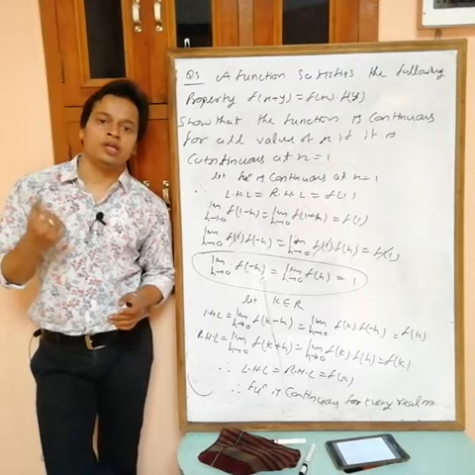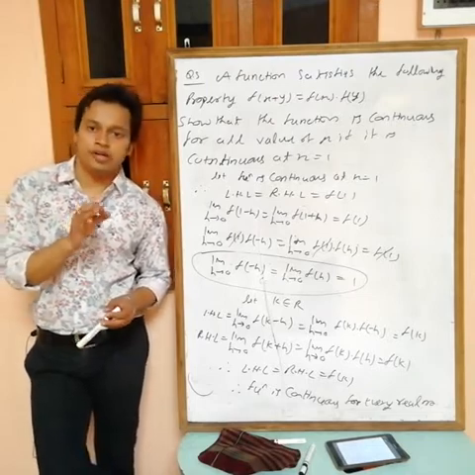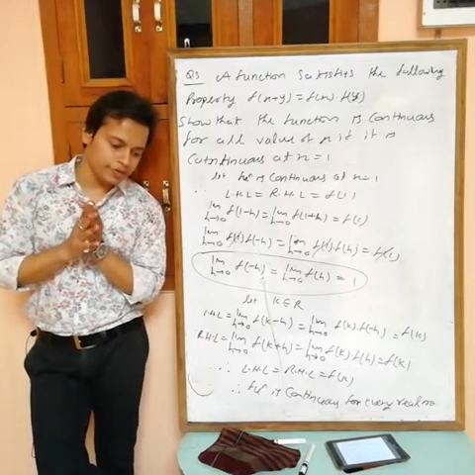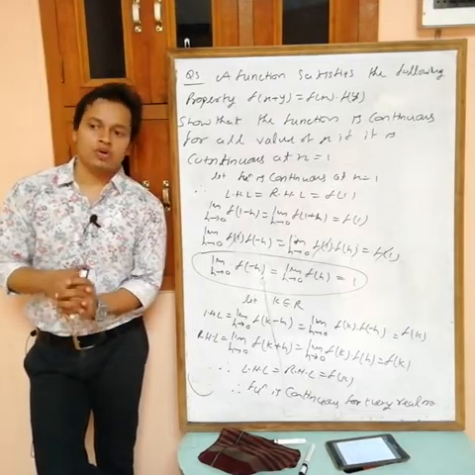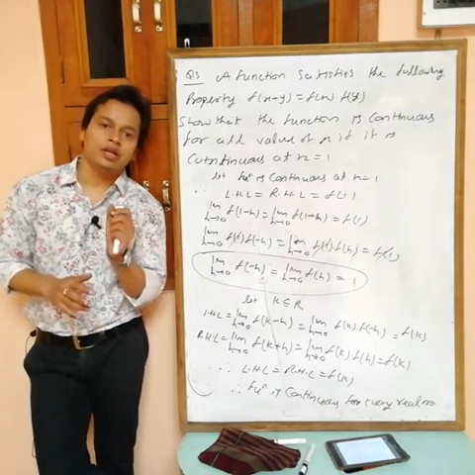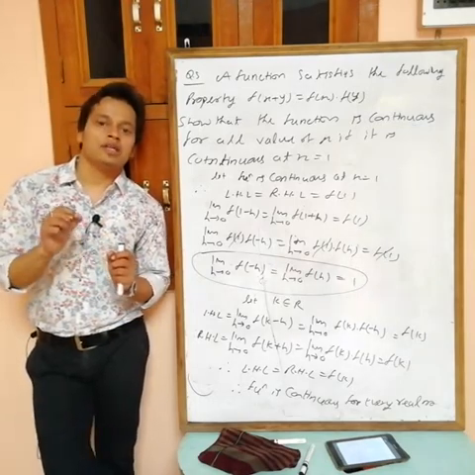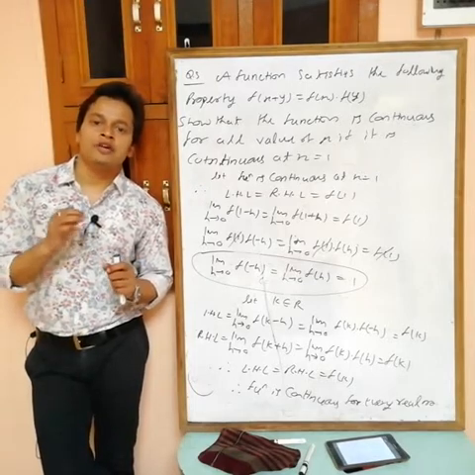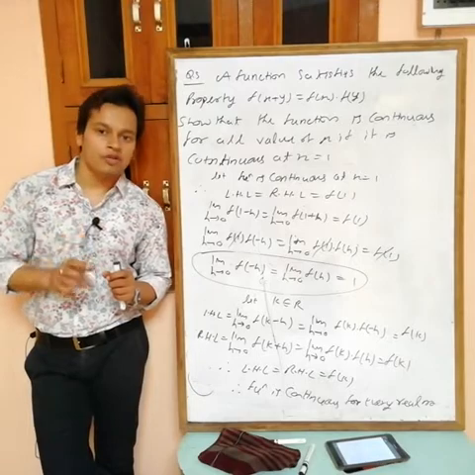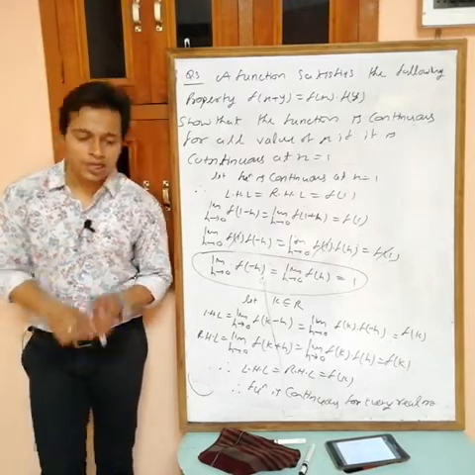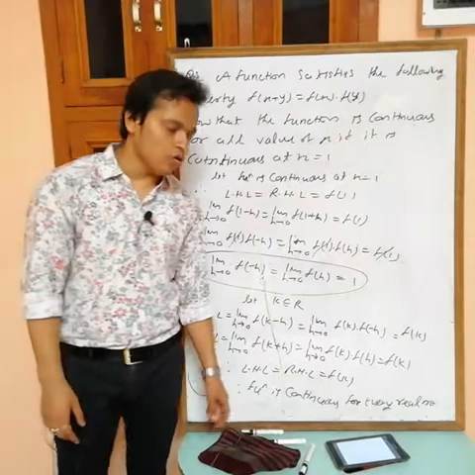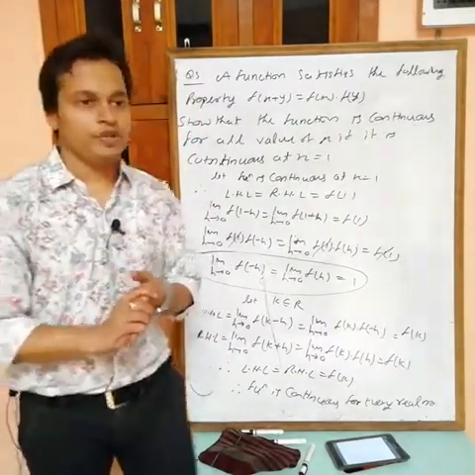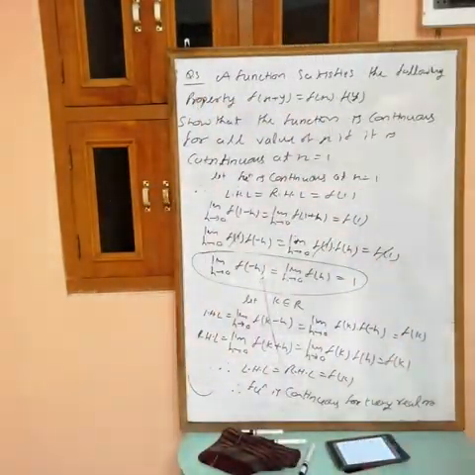Okay, continuity in an interval. Limit is only defined at a point, but you can talk about continuity for an interval also. So remember that a limit is said to exist if LHL equals RHL, but a function is said to be continuous at x equals a if LHL equals RHL equals f(a). f(a) must exist. In limit, whether f(a) exists or not doesn't matter, but in continuity it matters. Okay, remaining we will take in the next class.